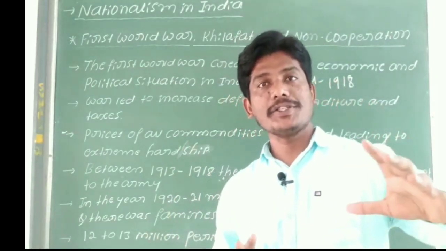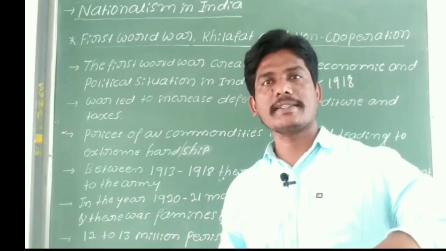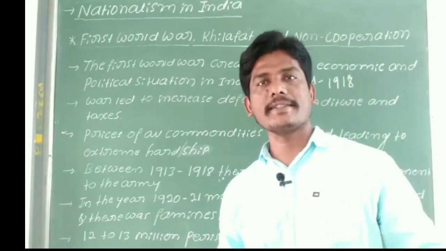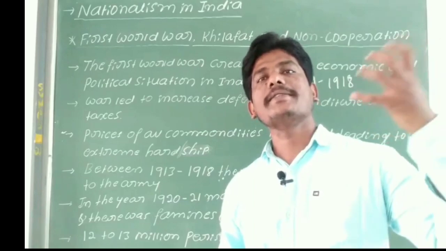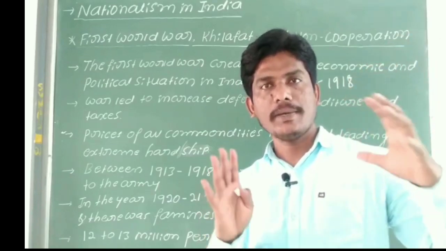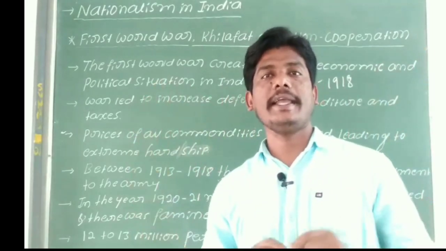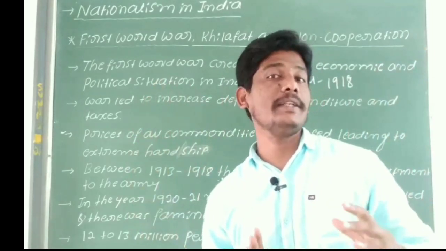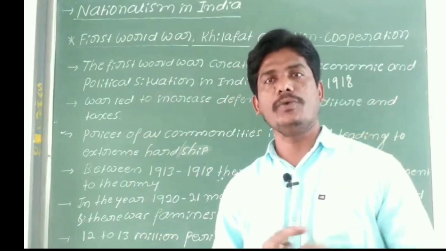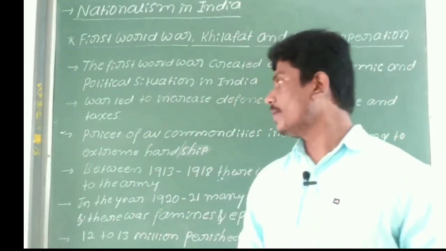See, the Britishers imposed taxes, means they increased taxes, and the prices were also increased. So those prices were leading to extreme hardship across India during the First World War.